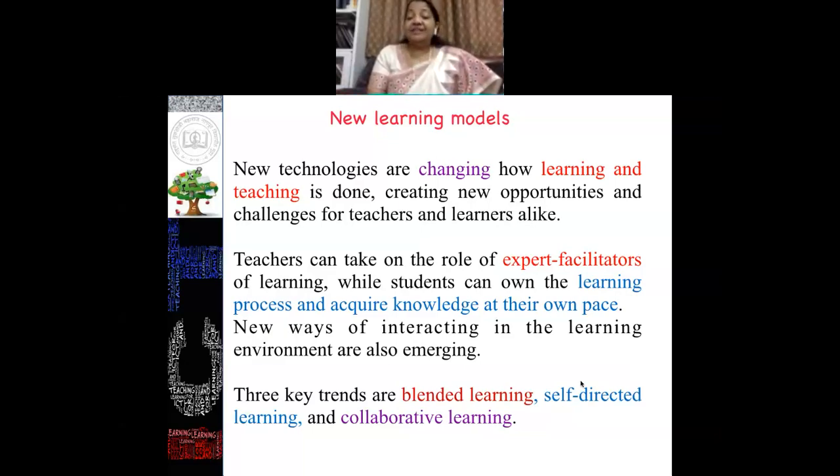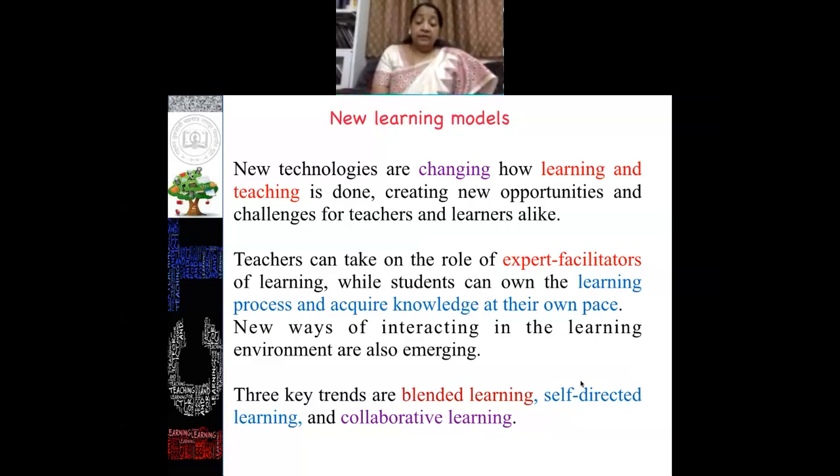to make them, to facilitate their teaching learning, to facilitate them. So that's why we need to blend this technology in our subjective knowledge. So teachers can take, in case of these conditions, we teachers can take the role of experts or facilitators of learning, while students can own the learning process and acquire knowledge at their own pace.